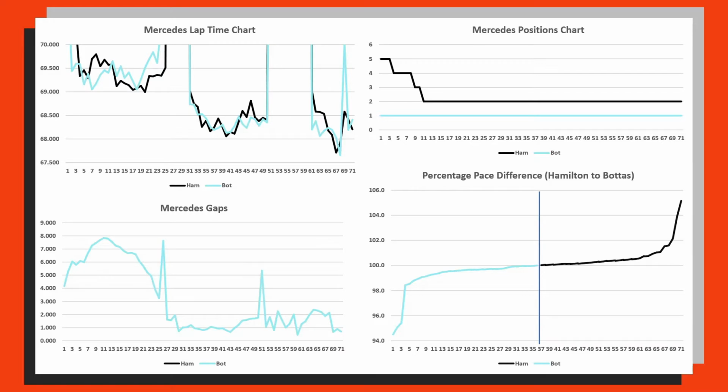And you can see if we split this line down the middle here, we have just 50.7% of the laps in favour of Valtteri Bottas. So Valtteri Bottas was faster than Lewis Hamilton for 50.7% of laps. And then we've got 49.3% of the laps being faster for Lewis Hamilton. However, this is more due to the fact that there was an odd number of laps. If there was 72 laps and Lewis Hamilton just happened to be faster, this would have been dead 50-50. So this is as close to 50-50 as you can be.